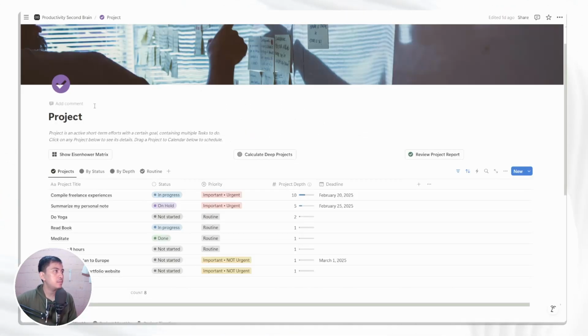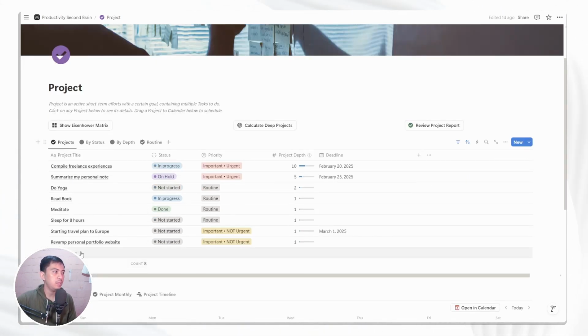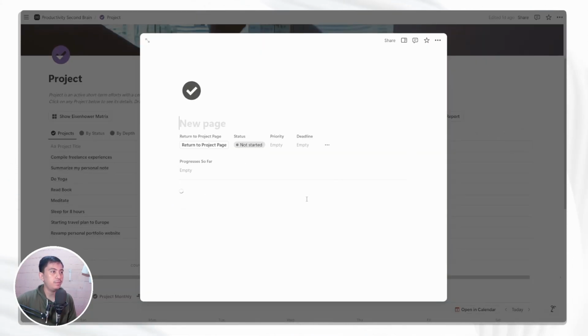And let's say that I want to create a new project, for example. You can just simply go below this table and click new page, or you can click the blue button on the right hand side of the table. If you click this one, you will have a similar interface to the one that we just saw, and you can do the same thing.